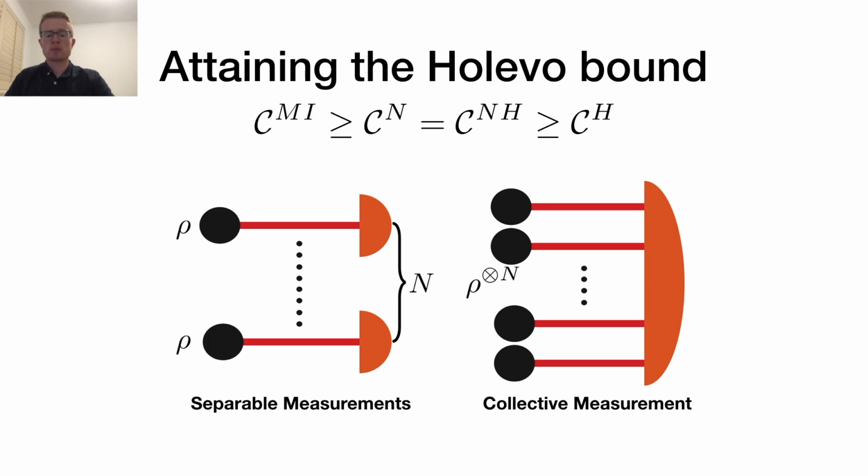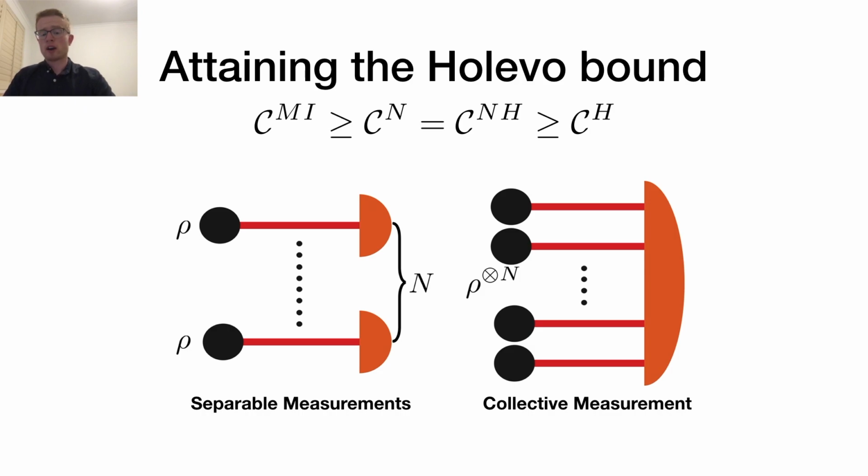A separable measurement means we can measure our probe states individually, so we prepare and measure our probe states one by one. With a collective measurement, we are required to measure all of our probe states simultaneously. If we are receiving the probe states one by one, this means we need to be able to store the quantum probes until all have been received, and then we can measure them all simultaneously. Obviously, this is considerably more experimentally challenging than a separable measurement.